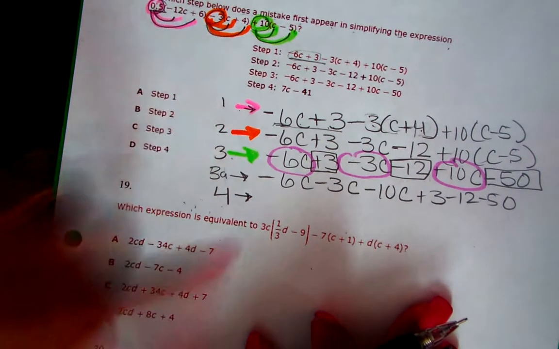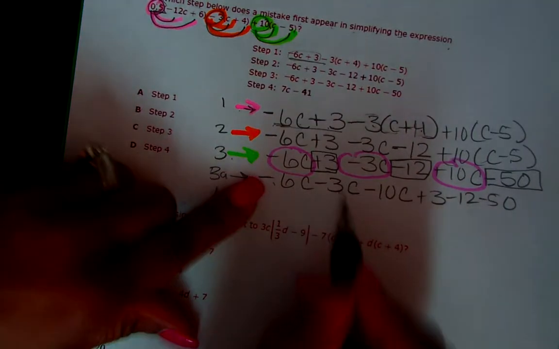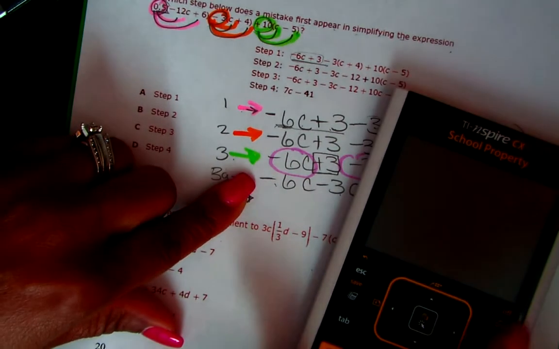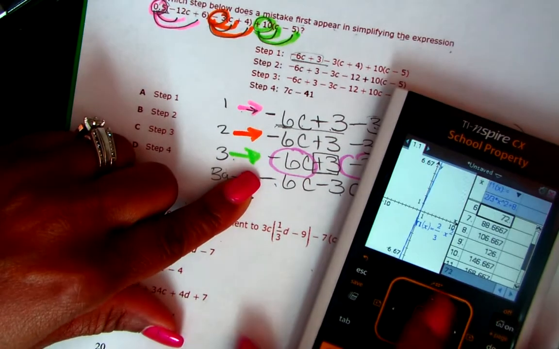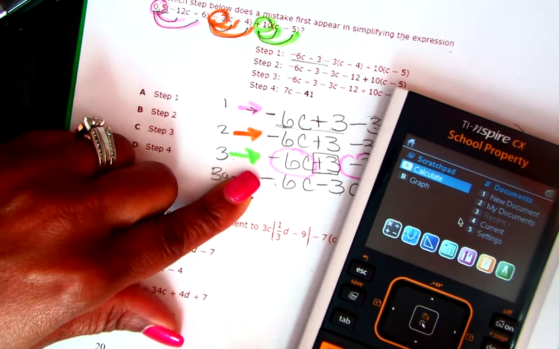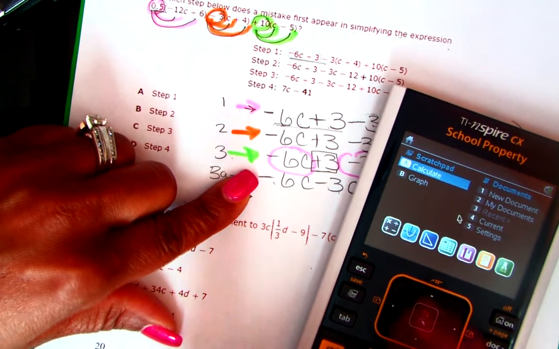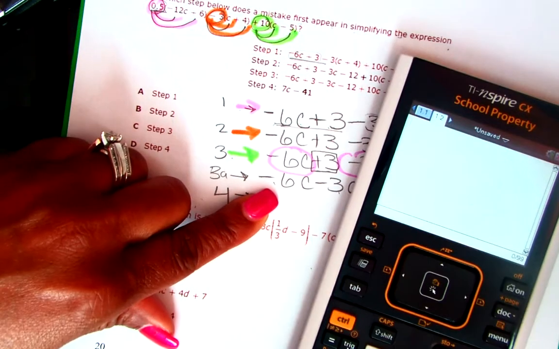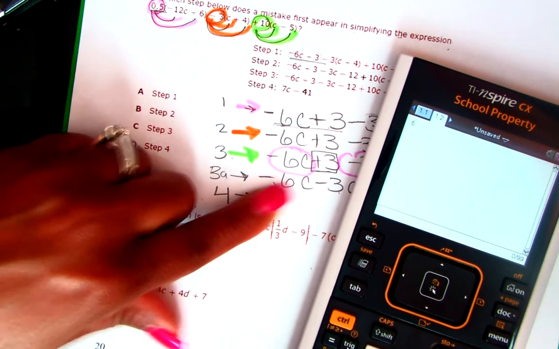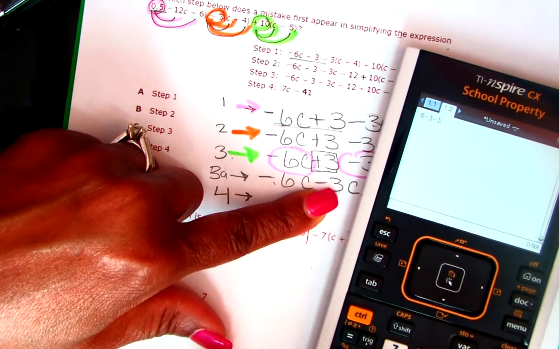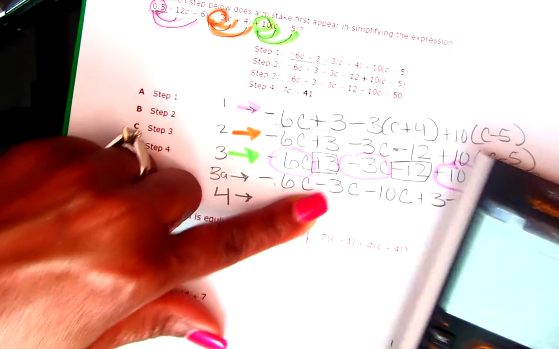So when I have negative 6 minus 3 minus 10, for those of you who get confused with your integers, you go to your calculator and just escape, go home. Let's go to calculate. Okay, so we have here negative 6 minus 3 minus 10. Enter. You get negative 19.